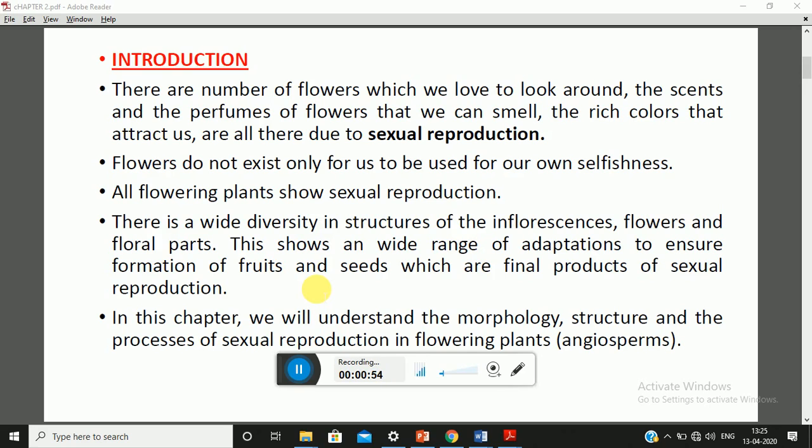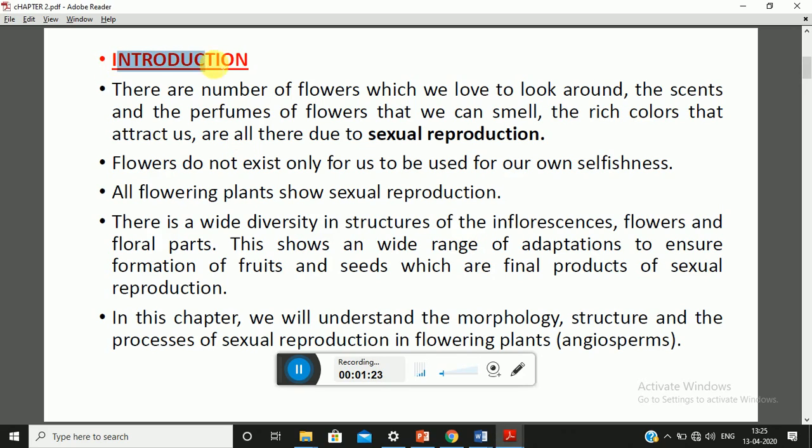So here flowers are basically considered as the site for sexual reproduction. In this particular chapter we will be studying how reproduction takes place in flowering plants. As flowers are the site of sexual reproduction, we will study the structure of the flowers as well as the structure of organs which are associated with sexual reproduction in plants.